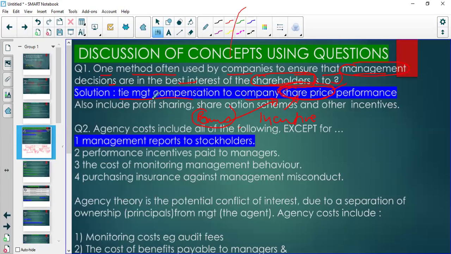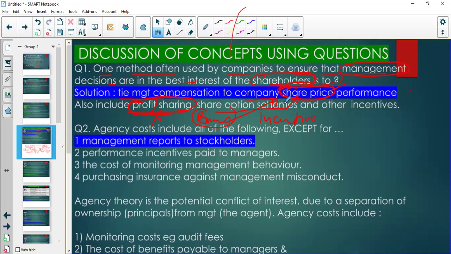Right. Some of the items also include profit sharing, to say if you get more profit, then you're going to also share a portion of that profit. So the management is going to work hard to increase the profits. Or there could also be a share option scheme whereby the managers are forced to hold shares. And by holding shares, it means if the value of shares goes down, then the managers too are going to lose.